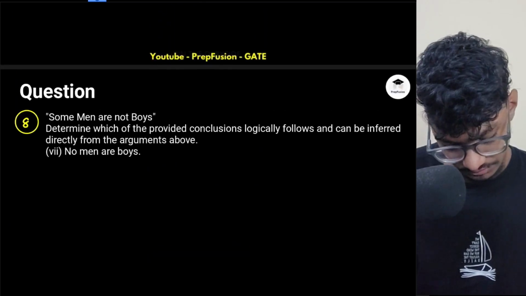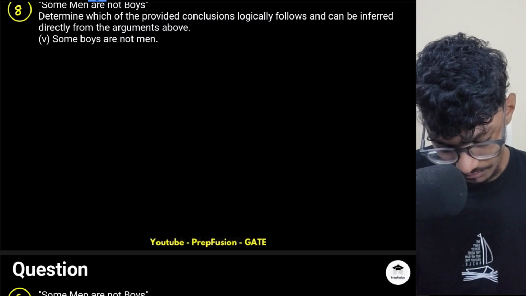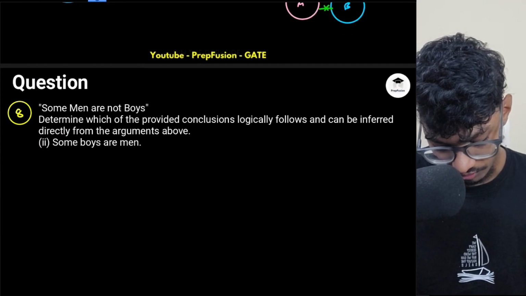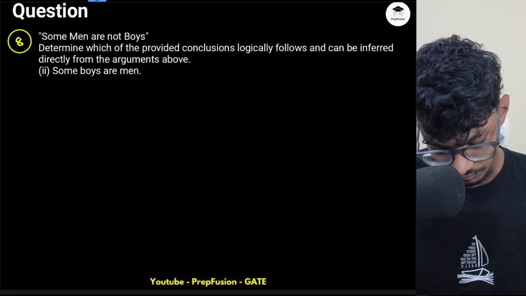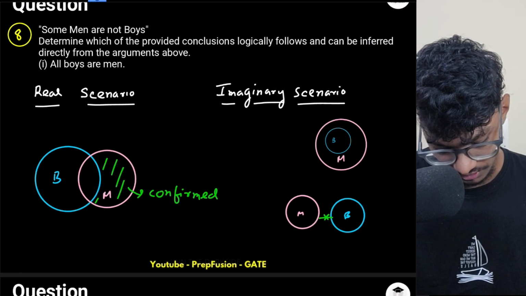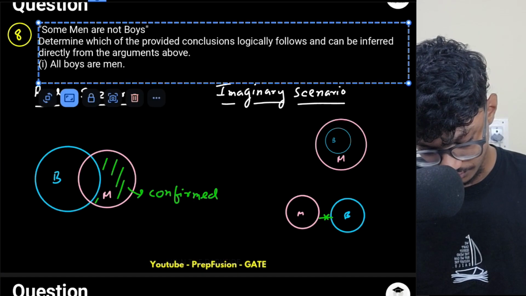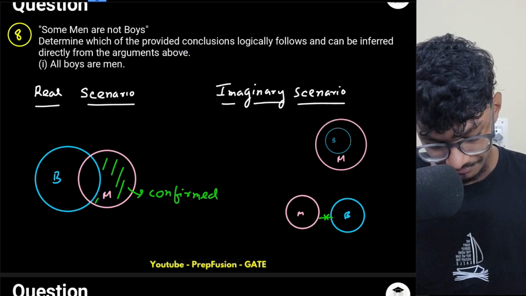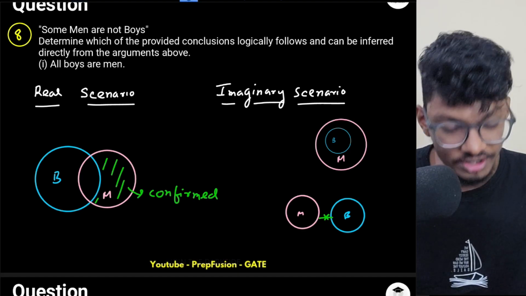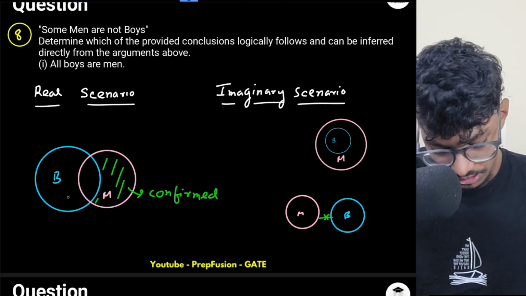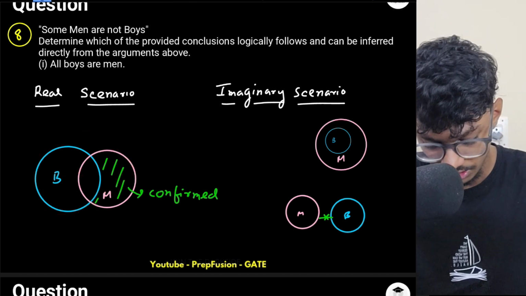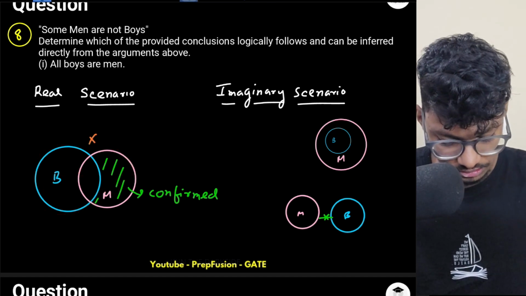So let's solve a few cases. Let's solve it for the first case. I'll quickly copy this thing. Okay, all boys are men. Is this a possible case? No, right? All boys are not men. This is not agreeing with the conclusion.